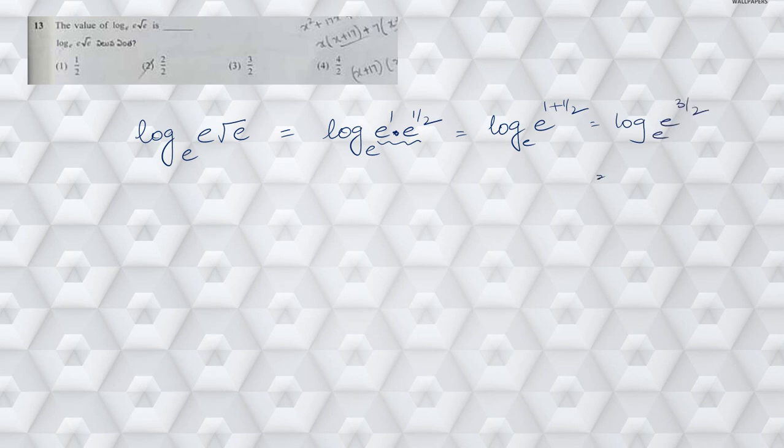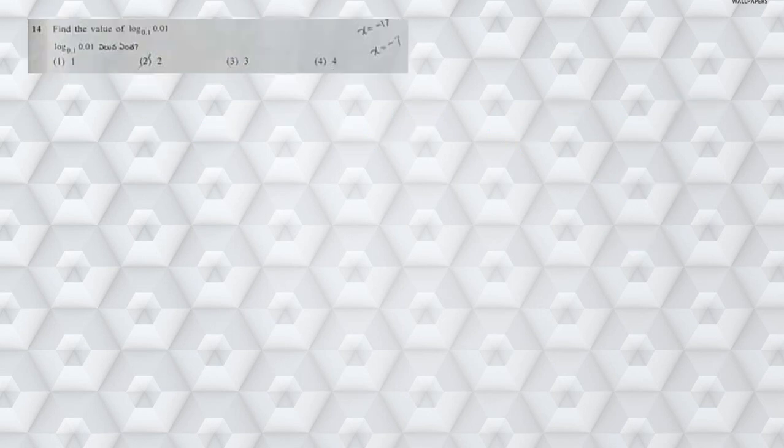Now using the power rule, log e power 3 by 2 to the base e, I can write as 3 by 2 into log e to the base e. Whenever you have the power rule, this power can be written as a product. So 3 by 2 into log e base e, which is nothing but 1. So 3 by 2 into 1 is 3 by 2. Right. Next, moving on to question number 14.